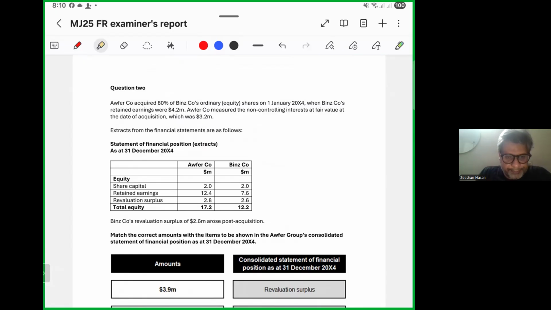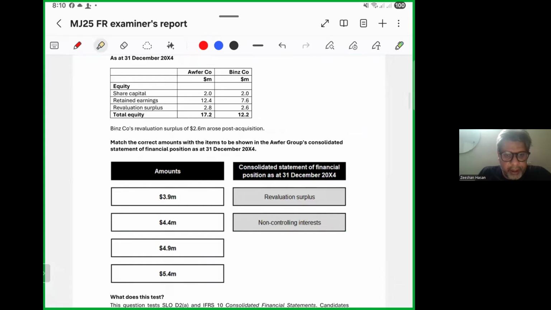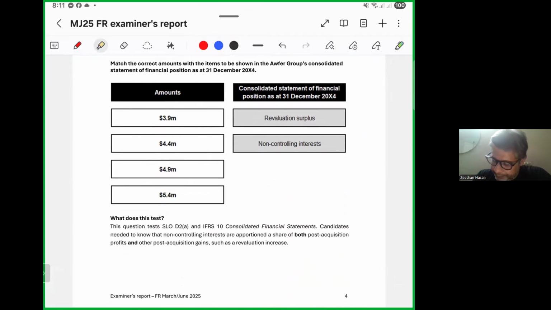Match the correct amounts with the items to be shown in the consolidated statement. What does this test? This question tests IFRS 10 Consolidated Financial Statements. Candidates needed to know that NCI are apportioned a share of both post-acquisition profits and other post-acquisition gains, such as revaluation increases.